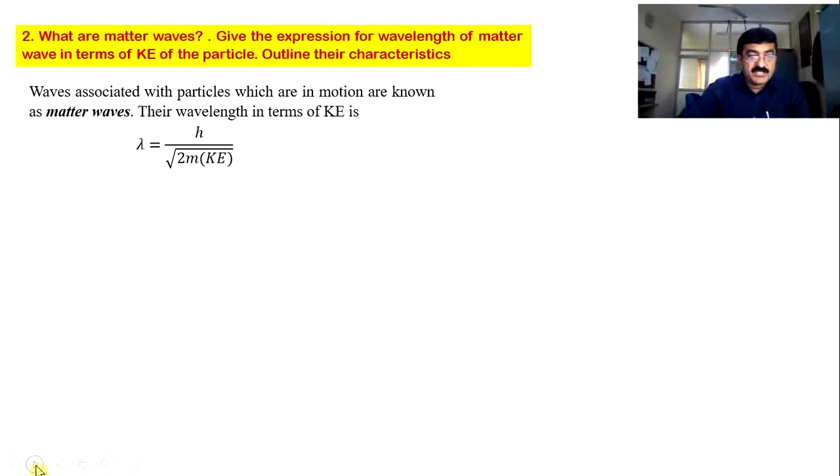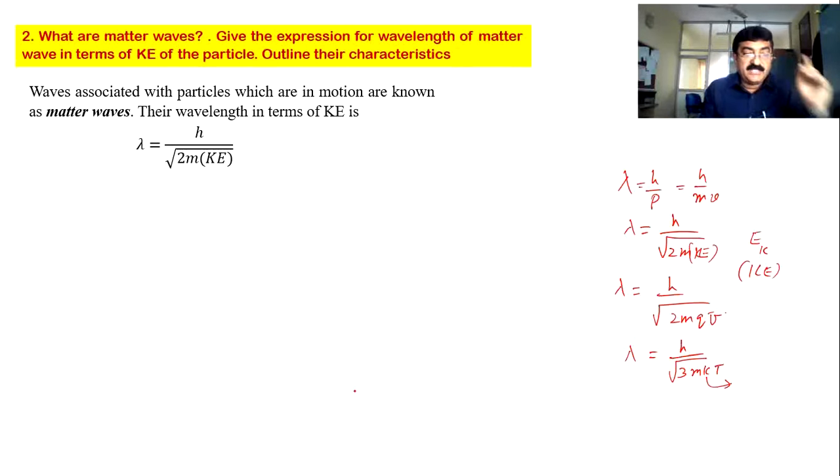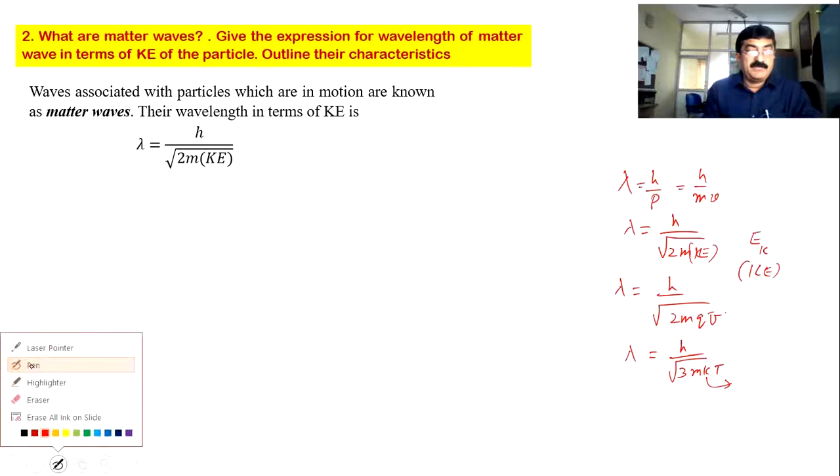See, there are many equations for the de Broglie wavelength. I just mentioned them. Okay, lambda is not only equal to h by p, it is also equal to h by mv. In terms of kinetic energy, we can write h divided by root of 2m into E, or kinetic energy. Some teachers write it as E, some write it as Ek, some write it as KE. And then lambda is equal to h divided by root of 2mqV, where q stands for the charge on the particle. Lambda is equal to h divided by root of 3mkT, where k stands for the Boltzmann constant and T is the absolute temperature. So like this we have many equations for lambda in terms of different parameters.